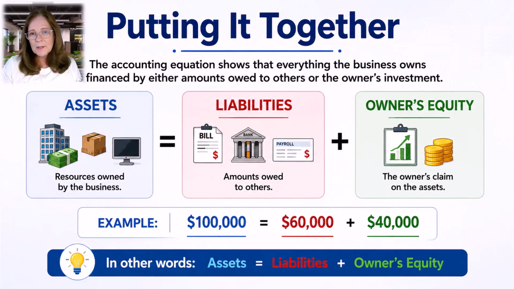Now let's put the pieces together. Suppose a business owns $100,000 worth of assets. The question becomes, where did that money come from? Maybe $60,000 came from loans or unpaid bills. Those are liabilities. The remaining $40,000 came from the owners. That's owner's equity. So the accounting equation becomes $100,000 equals $60,000 plus $40,000. Everything the business owns is financed by either debt or owner investment.